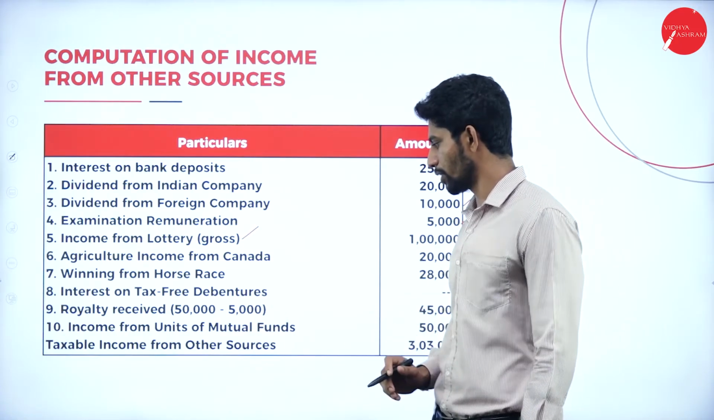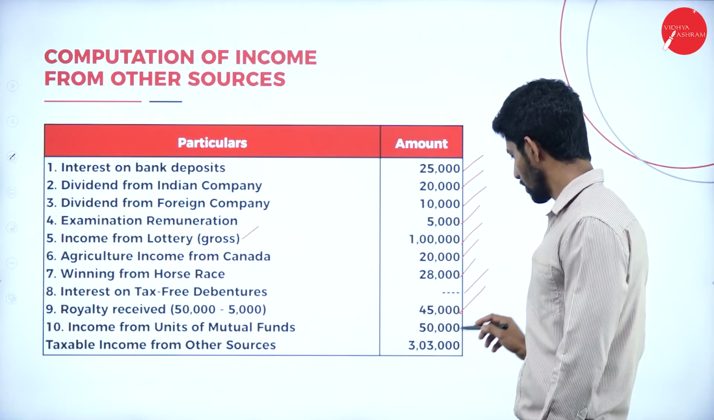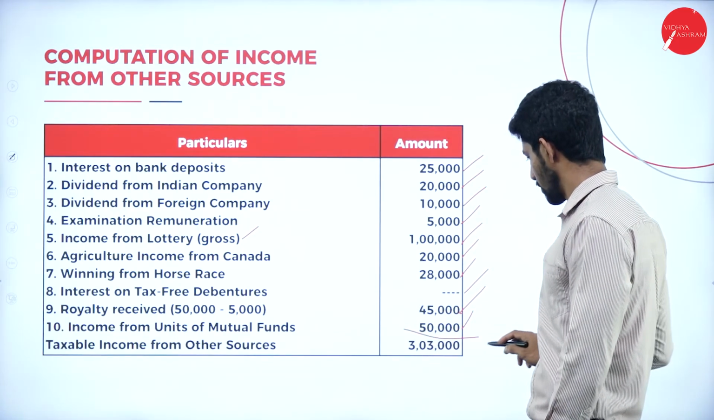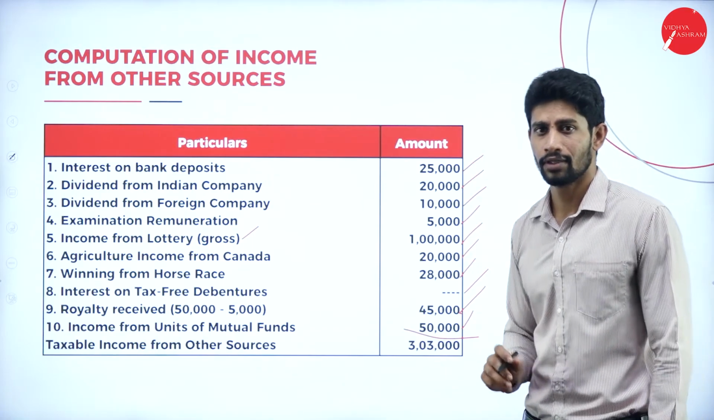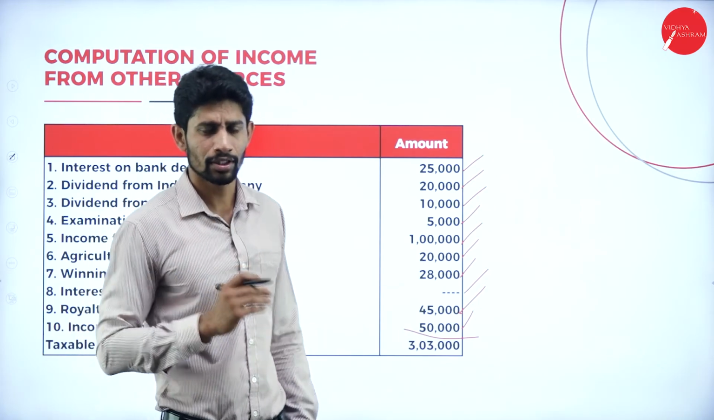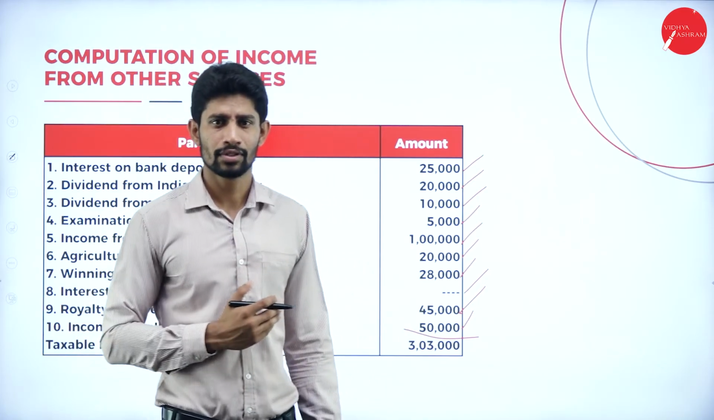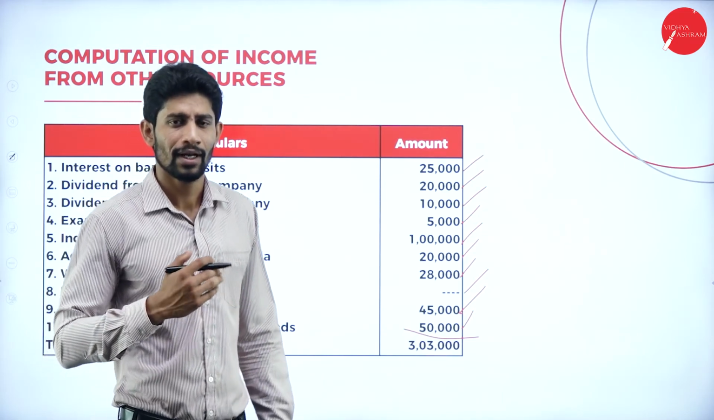Next, income from units of mutual funds. Income from units of mutual funds, it is taxable. Yes, if you total the amount column, you will get 3,03,000. So what is the 3,03,000 is called? 3,03,000 is called income from other sources or taxable income from other sources.